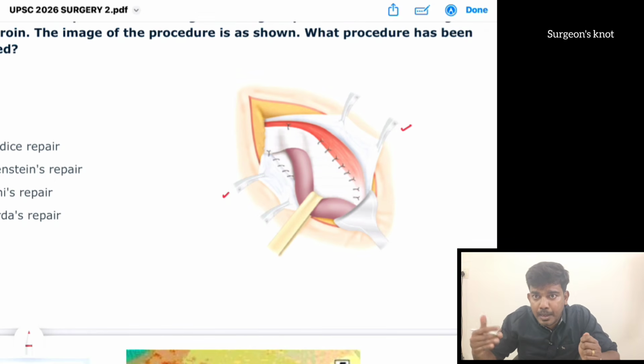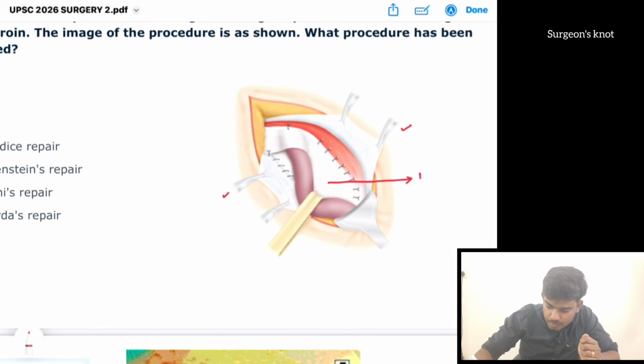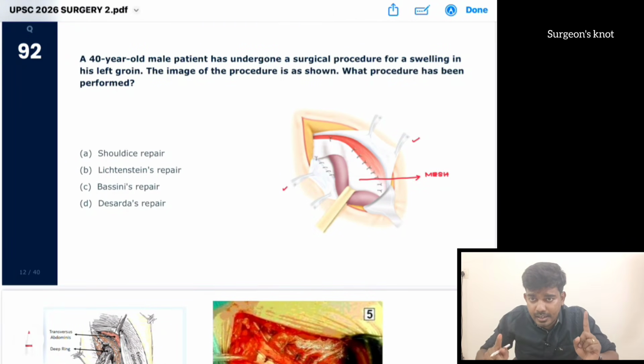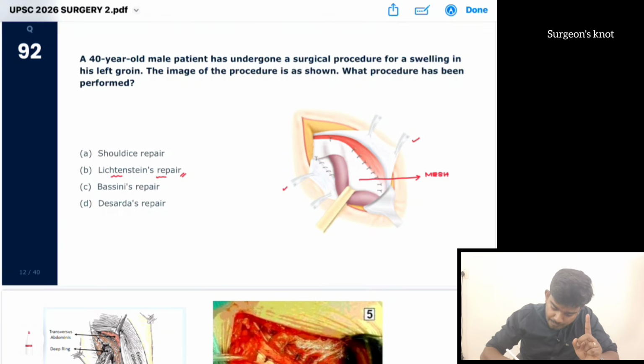So they have held the external oblique aponeurosis. Here they have placed a mesh. So with this we can rule out 3 options, okay. There is only one surgery that requires mesh, that is Lichtenstein tension-free hernioplasty. Here only we are going to place the mesh. Apart from that, the Shouldice repair, Bassini's repair and Desarda repair, all three are anatomical repairs. There is no mesh required. So the answer here is Lichtenstein repair, okay, Lichtenstein repair.